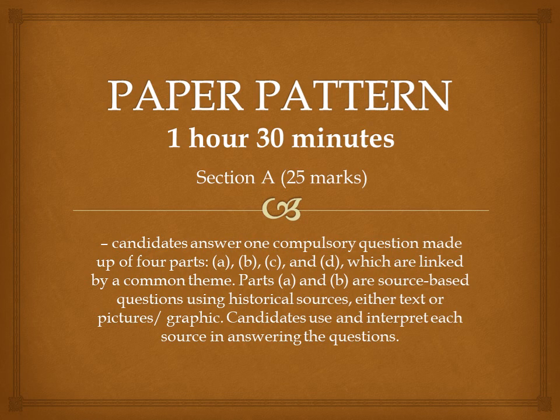There are a total of 1 hour 30 minutes given to you to solve this paper. This paper is divided into two sections. Section A consists of 25 marks. There is one compulsory question in this section which is divided into four parts: Part A, Part B, Part C and D. Part A and B are source-based questions using historical sources, either text, pictures or graphics. This section may consist of knowledge from your syllabus of Section A, Section B or Section C.